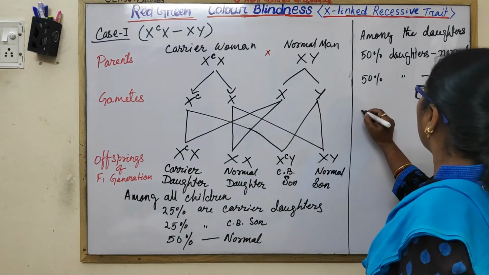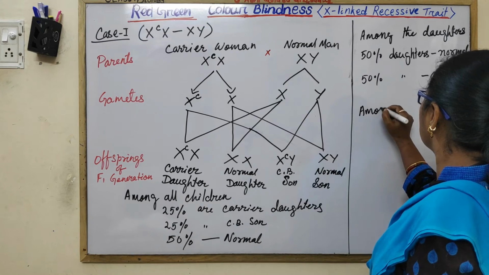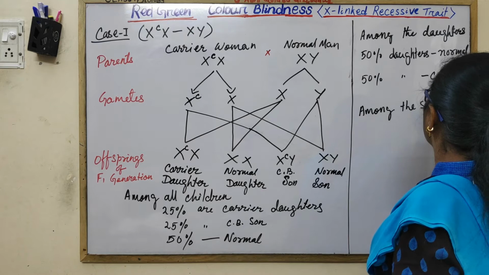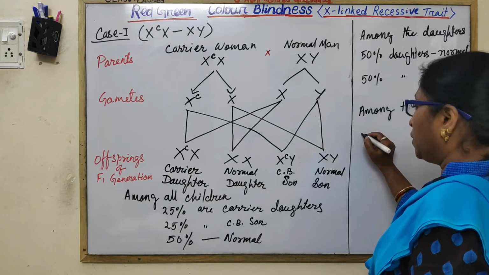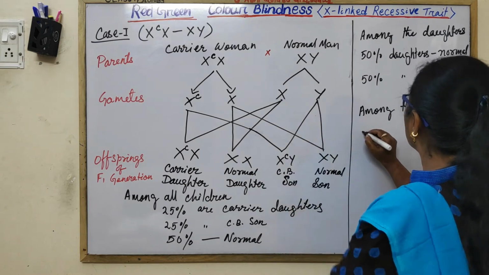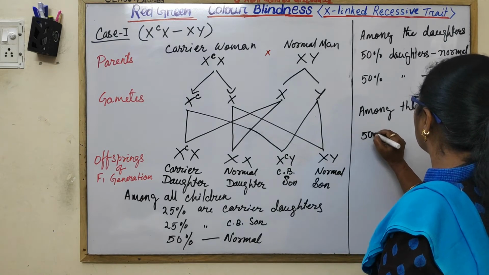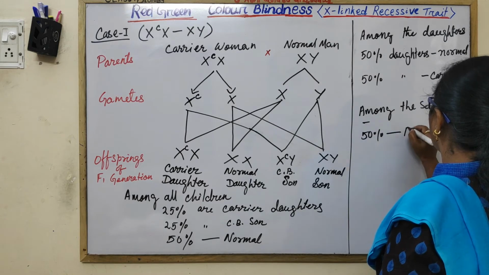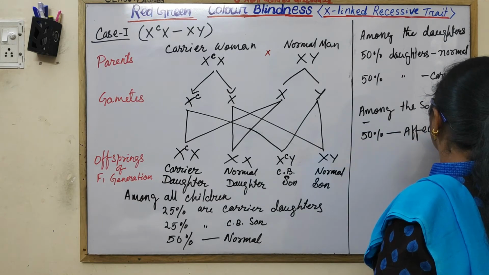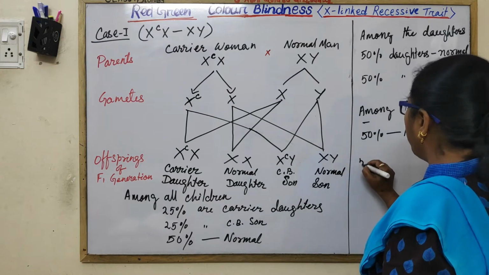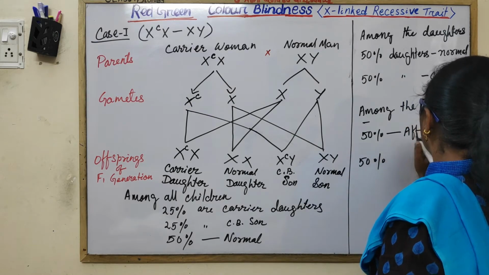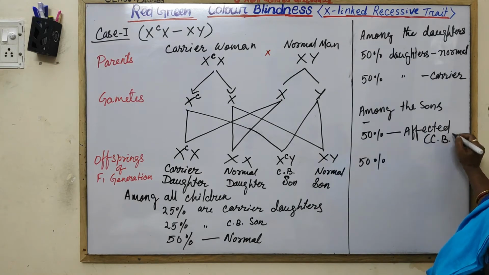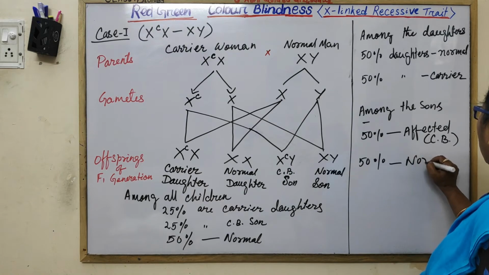Among the sons, 50% are affected, meaning colorblind, and 50% are normal.